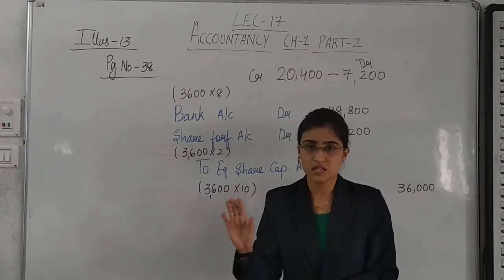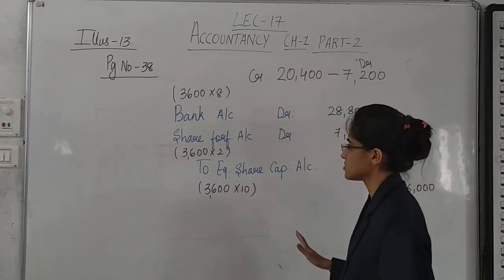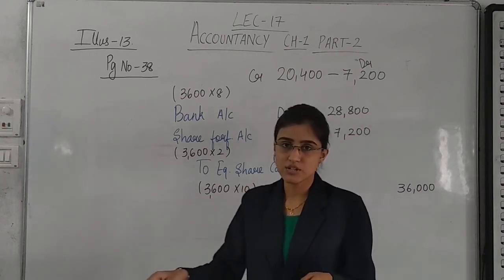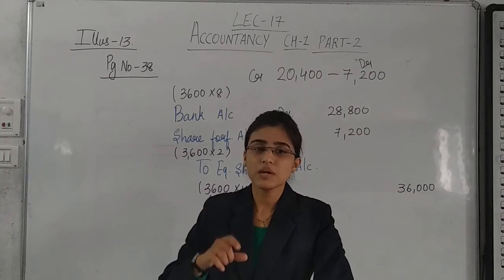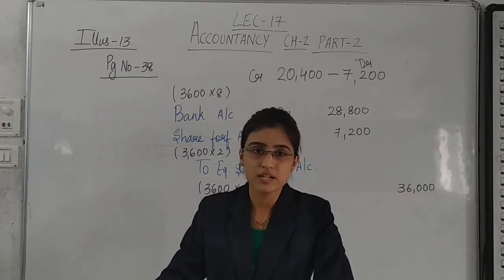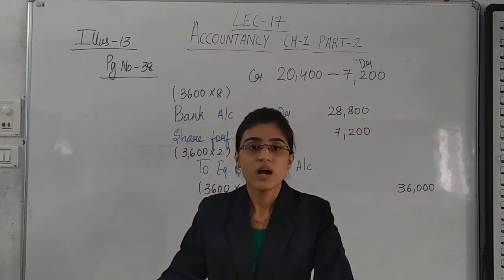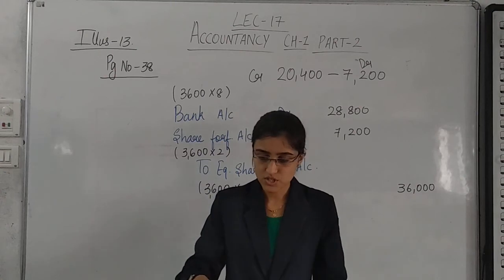Yes, in every sum, this is the general procedure. You will forfeit the shares. You will reissue these shares. And the remaining amount of forfeited shares you will transfer to the capital reserve account. Alright? So that's all. We have done illustration 13.